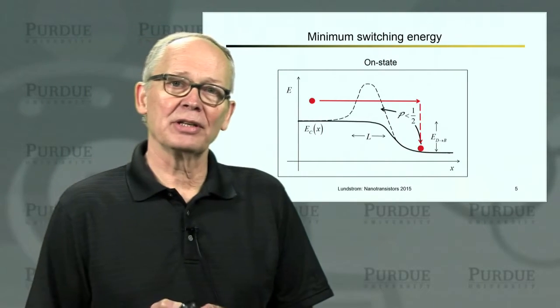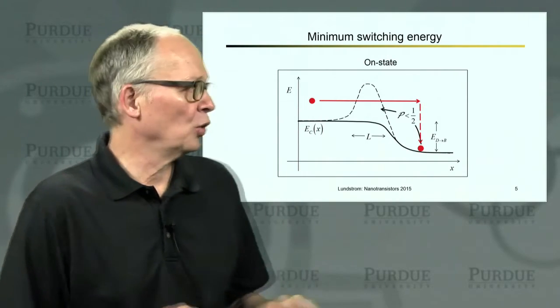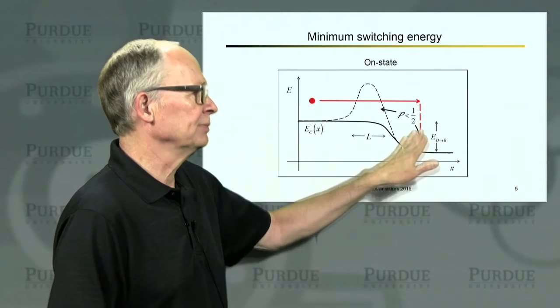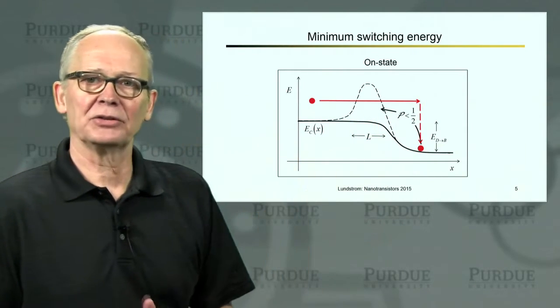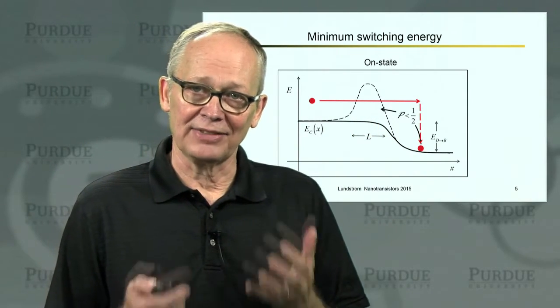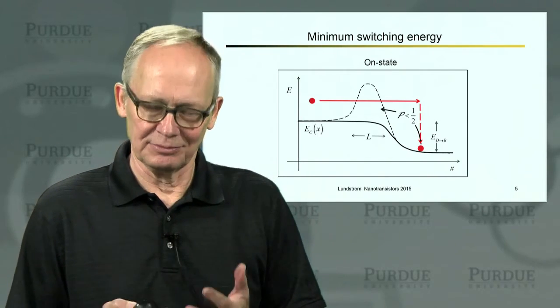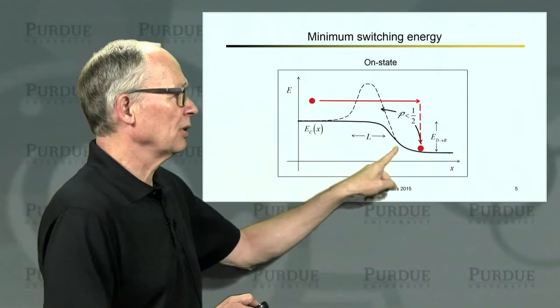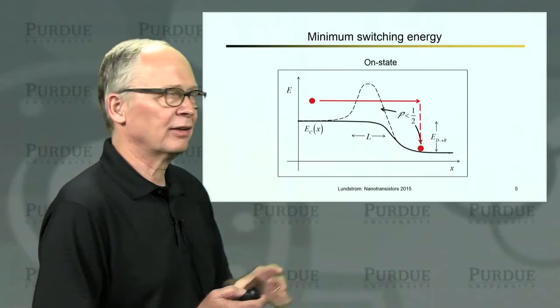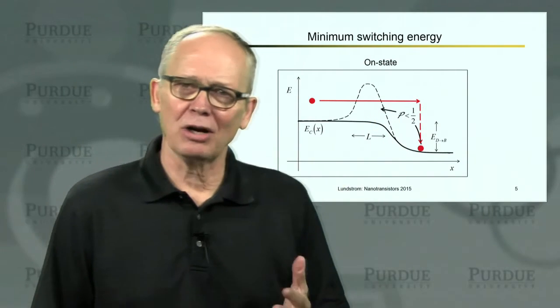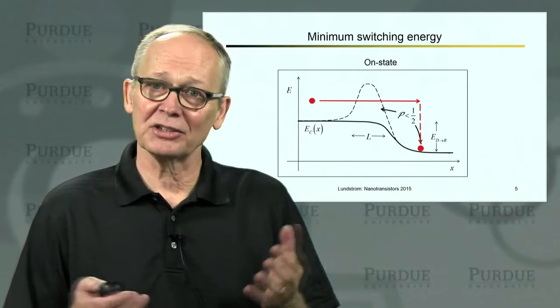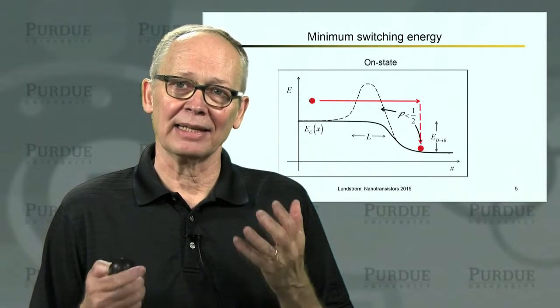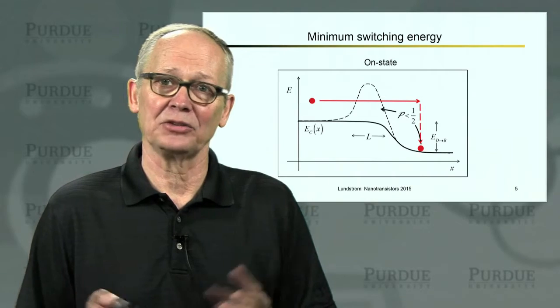We have to make sure that they are not thermionically emitted over the barrier from the drain back into the channel and go back out the source. If that happens, we have not undergone a switching event. So the probability that they will be emitted over there has to be low. Well, we're talking about ultimate limits, so I'll just say the probability has to be less than 1/2 to say that I've had a switching event.